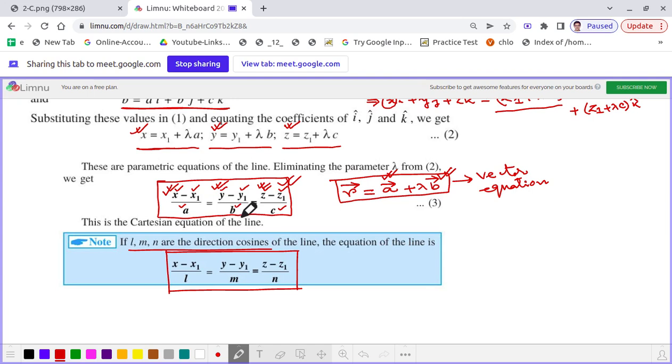This is one thing. Now instead of the direction ratios, if the direction cosines of that straight line are given, that is l, m and n, then we can write the Cartesian equation of that straight line as x minus x1 by l is equal to y minus y1 by m is equal to z minus z1 by n.